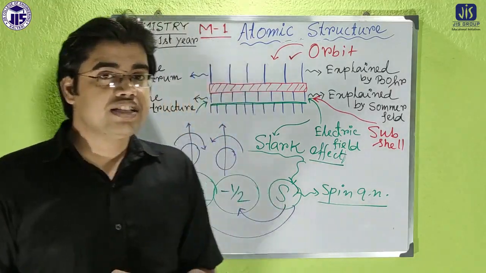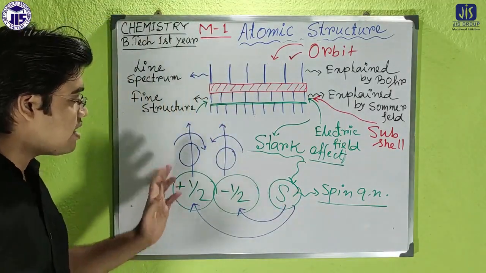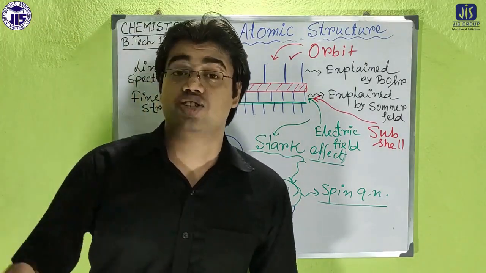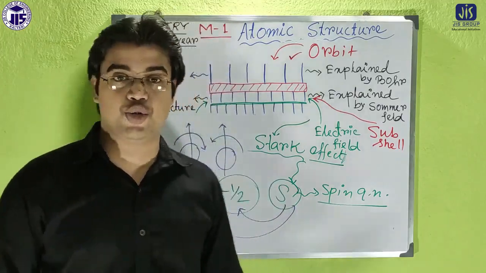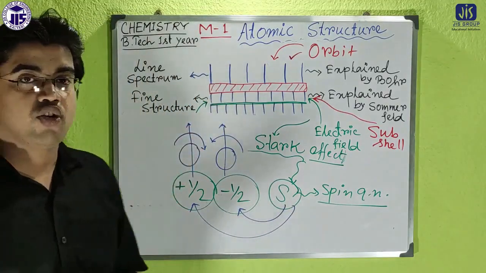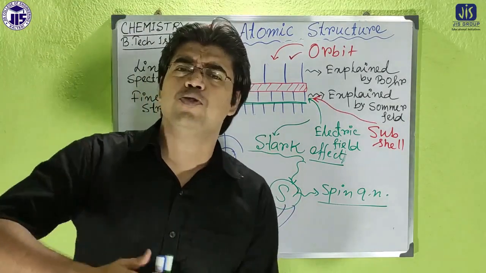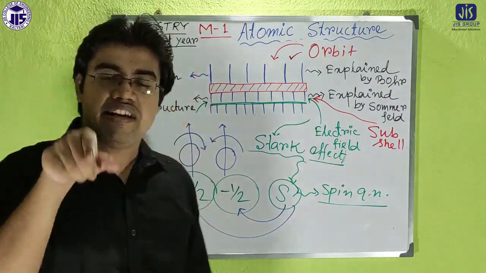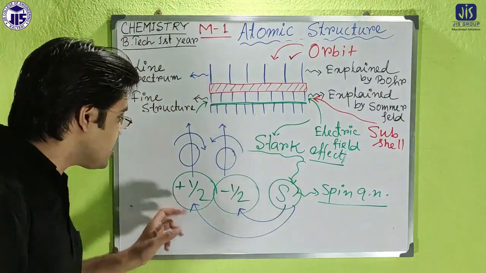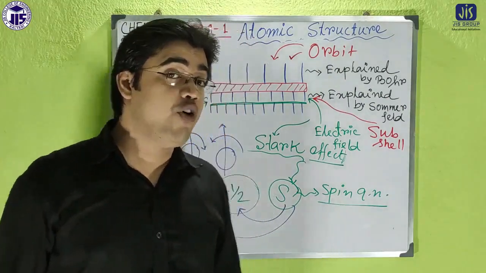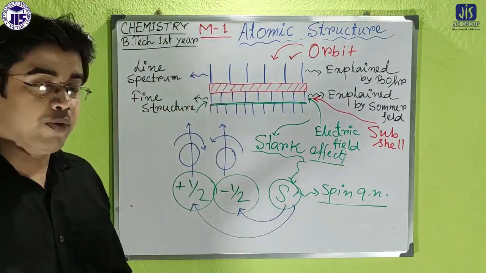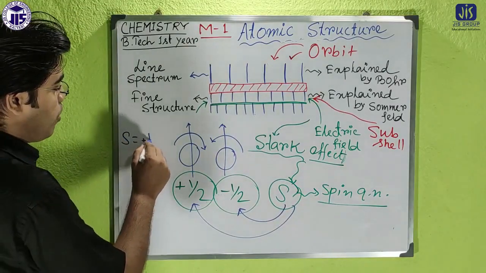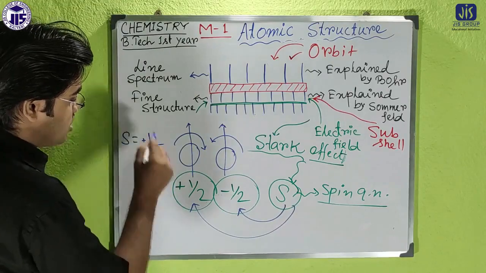But what is the meaning of the minus and plus? Minus and plus actually denote the direction in which it is spinning. It may be clockwise or anti-clockwise, so one direction is just opposite to the other. If we take the plus value for one direction of rotation, the other direction will obviously be the minus value. So there are two values of the spin quantum number, s is equal to either plus half or minus half.